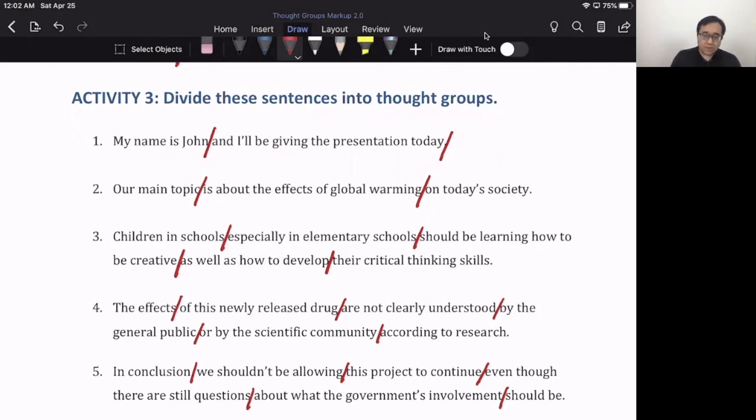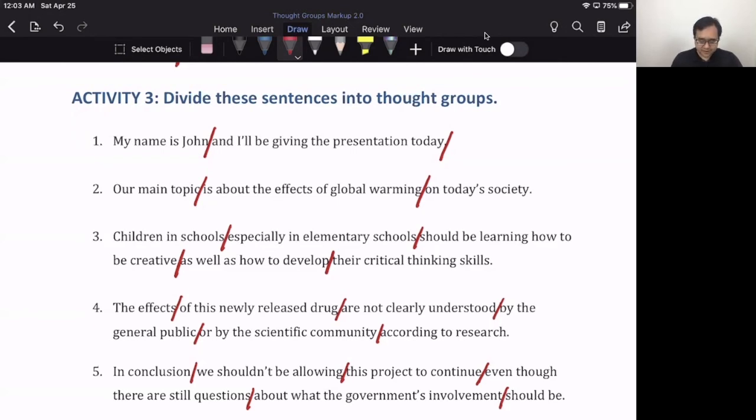Number 2, our main topic is about the effects of global warming on today's society. Again, if we break it up even smaller, our main topic is about the effects of global warming on today's society. Number 3, children in schools, especially in elementary schools, should be learning how to be creative, as well as how to develop their critical thinking skills. Number 4, the effects of this newly released drugs are not clearly understood by the general public or by the scientific community, according to research.